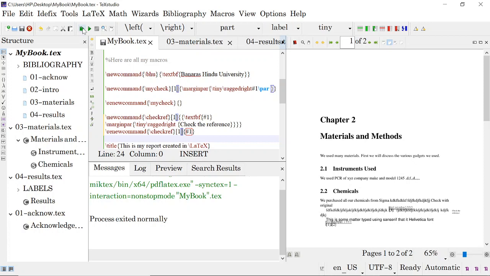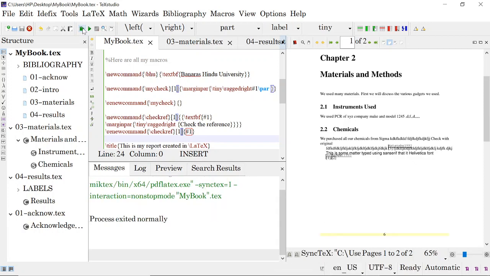So now what happens? It will come out ordinary and this will be removed.